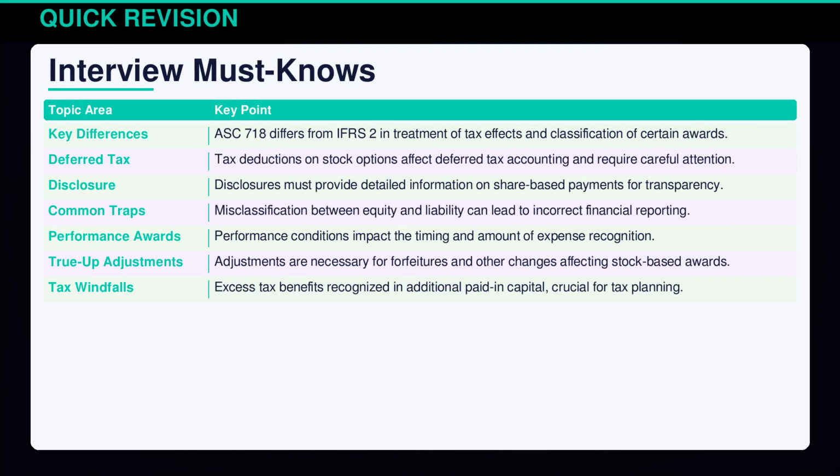When preparing for interviews, understanding ASC 718's nuances is crucial. Its differences from International Financial Reporting Standards 2, especially regarding tax effects and award classification, are key. Disclosures must clearly detail share-based payments, while misclassification can lead to errors. Performance awards and forfeitures require careful tracking to ensure accurate expense timing. Being aware of tax windfalls and deferred tax implications is essential for accurate financial reporting and interview success. These insights can set you apart in discussions.